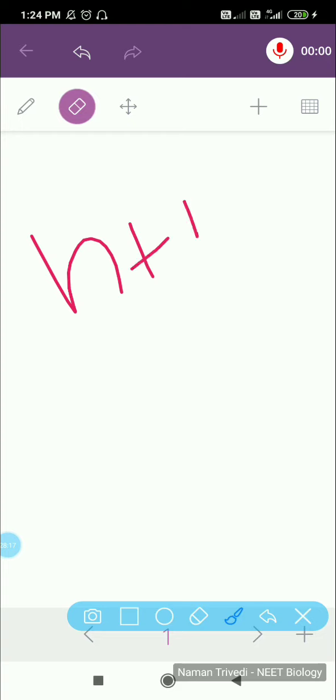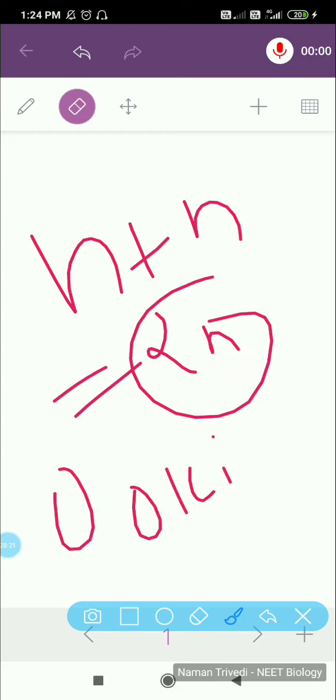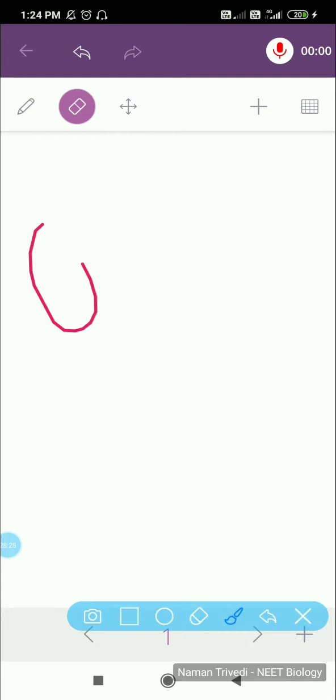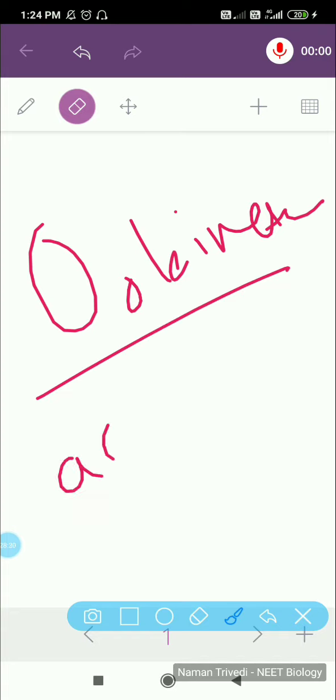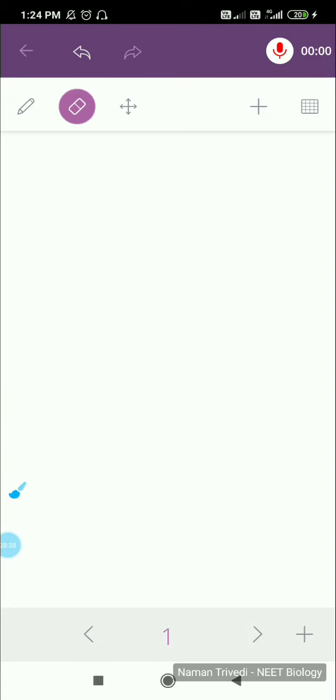So n plus n equal to 2n, and this is what we call zygote or ookinete. So ookinete is the actively moving zygote. You can read it in my notes also.